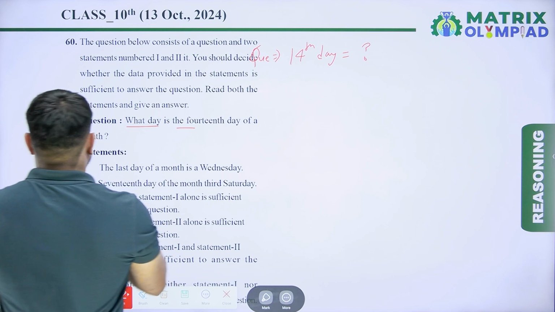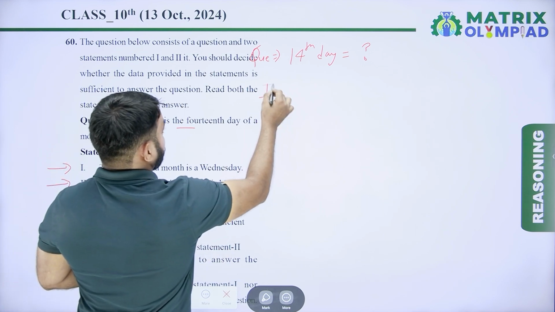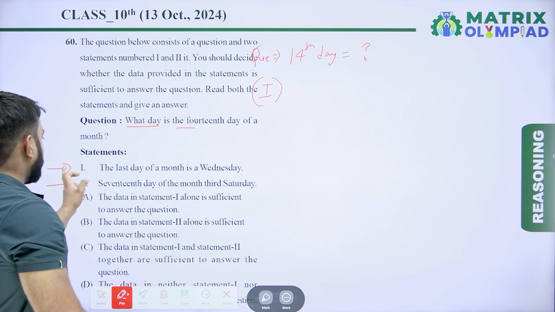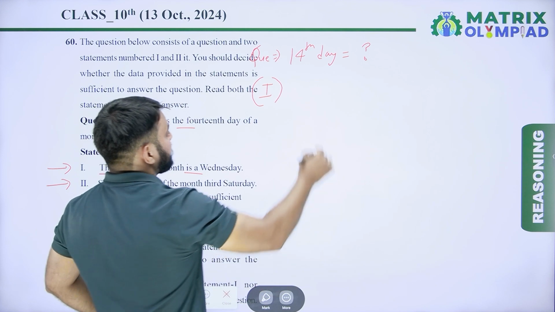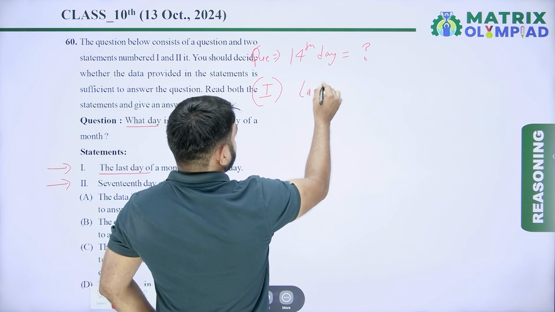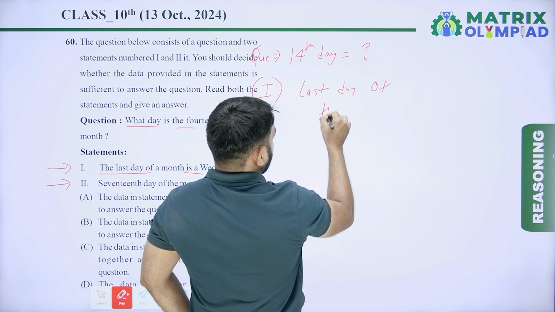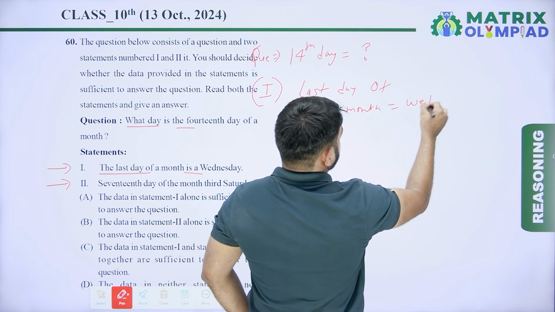So now we have two statements. So according to statement first, taking both statements separately, दोनों ही statement को अलग लेना है. So now according to statement first, the last day of the month is a Wednesday. So last day of the month is equal to Wednesday.